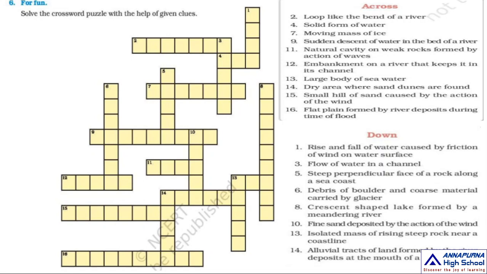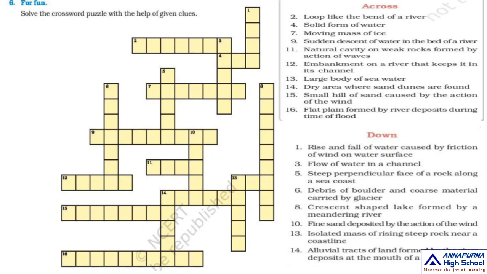Moving on. Next, 9 across, you see: sudden descent of water in the bed of a river is called a waterfall. 9 across, you write waterfall. Next, 6 down, you read: debris of boulders and coarse material carried by a glacier is called moraine. 6 down, you fill moraine.